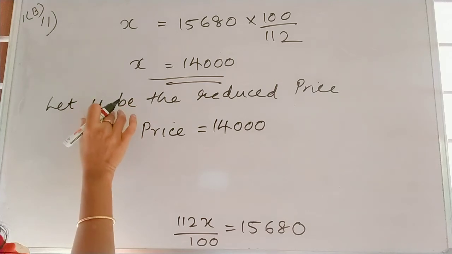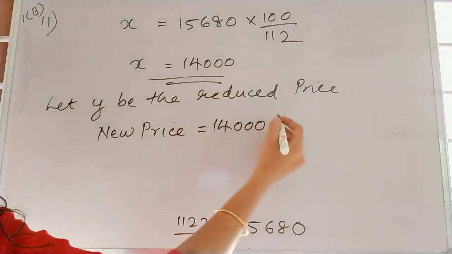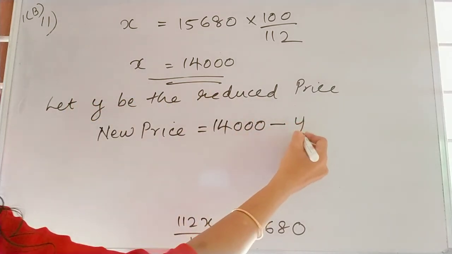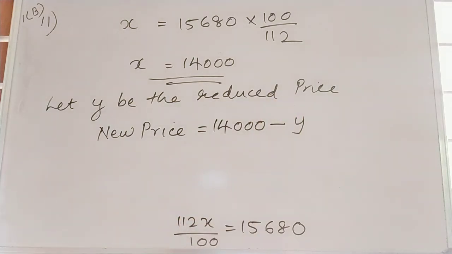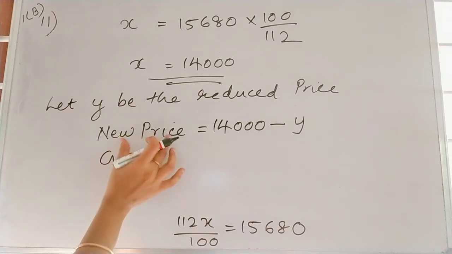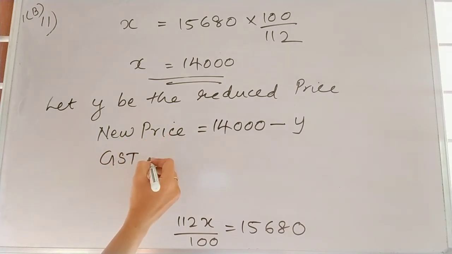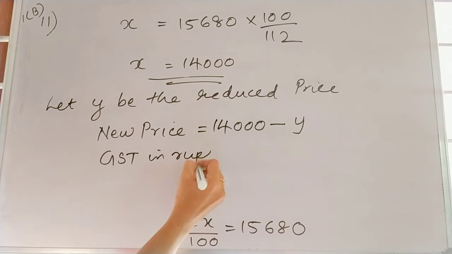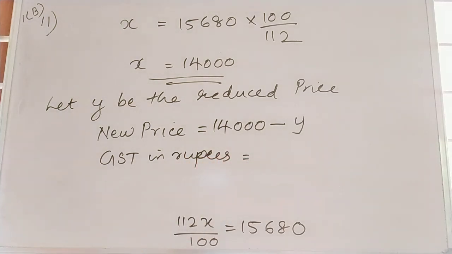So that we assume as Y. So the new price will be 14,000 minus Y. So how much GST do we want to pay? 12% GST is given, no?